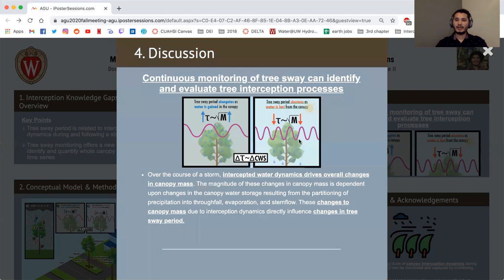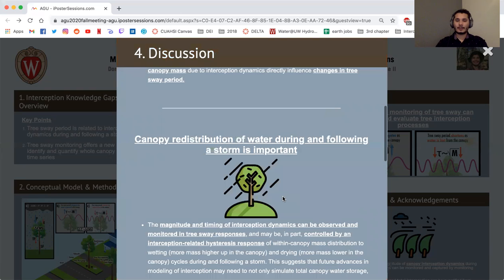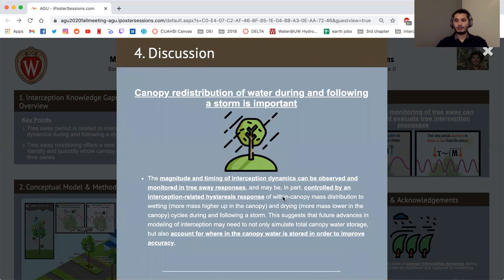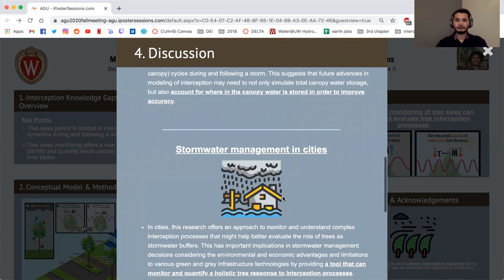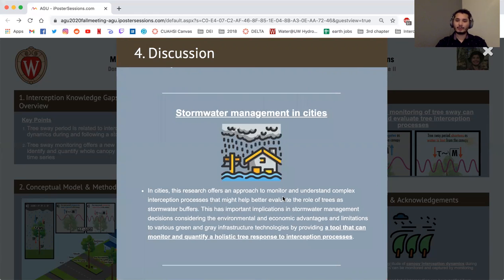In this fourth panel, we discuss the implications of this work, which include that continuous monitoring of tree sway, we think, can identify and evaluate tree interception processes. We also think that this canopy redistribution of water during and following a storm, as tracked by tree sway motions, is important to consider.